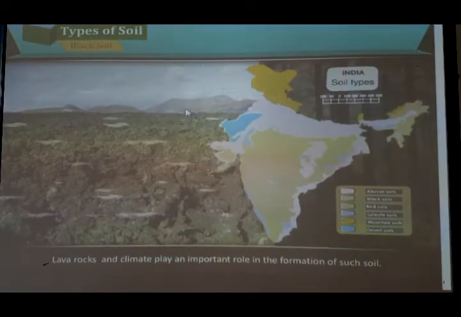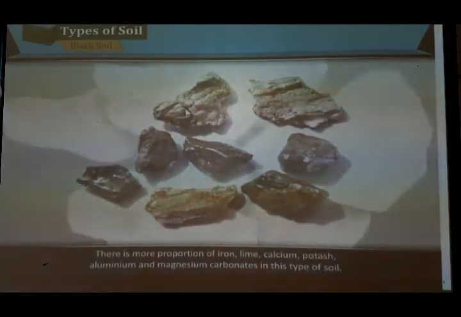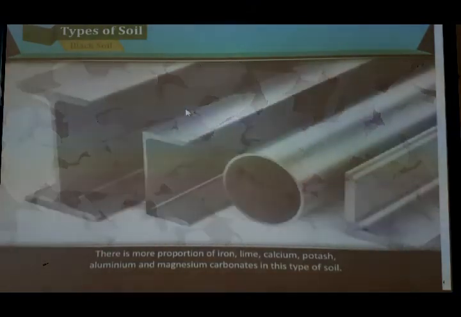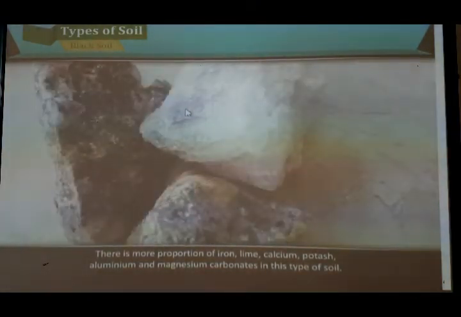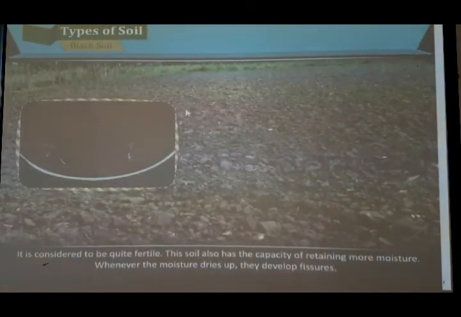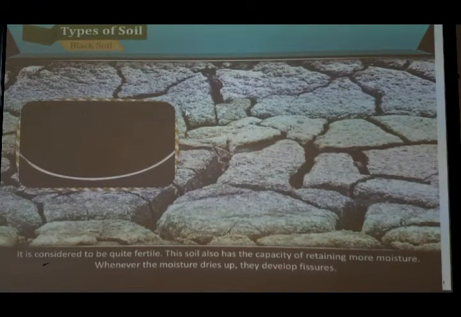Lava rock and climate play an important role in the formation of such soil. There is a higher proportion of iron, lime, calcium, potash, aluminium and magnesium carbonates in this type of soil. It is considered to be quite fertile. This soil also has the capacity of retaining more moisture. Whenever the moisture dries up, they develop fissures. Fissures means what? Fissures means cracks.